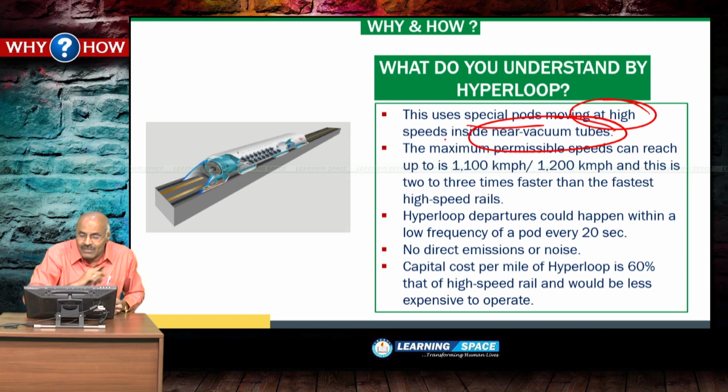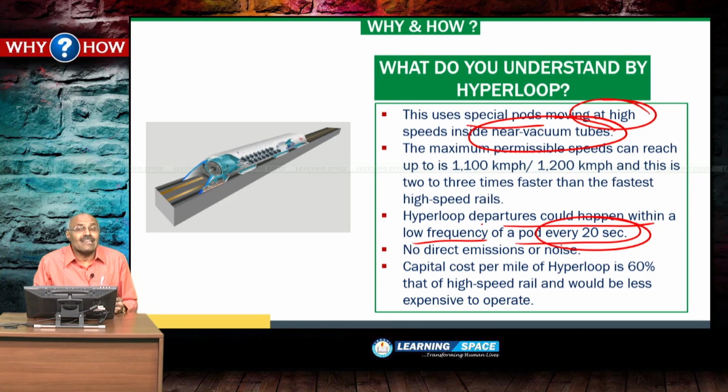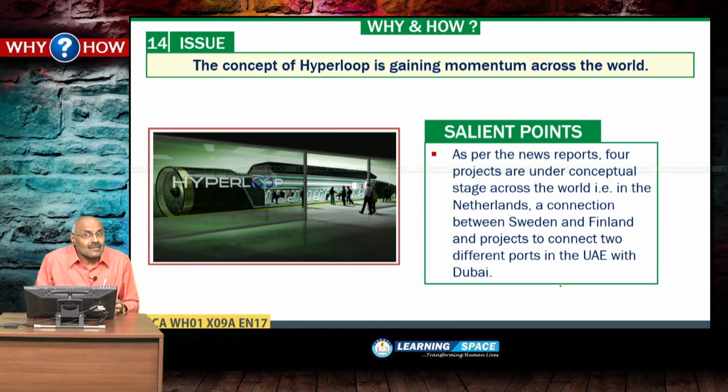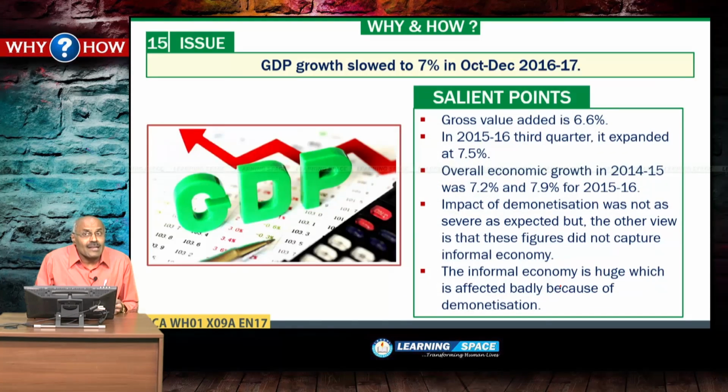Another interesting feature is that Hyperloop departures could happen at a frequency of a pod every 20 seconds, with no direct emissions or noise, and the capital cost per mile of Hyperloop is 60% that of high speed rail, as per the promoters' version. Right, so we have to see for more information as time passes. And recently one meeting was held and the promoters of Hyperloop technologies came to our country. Right friends, look at the next one.